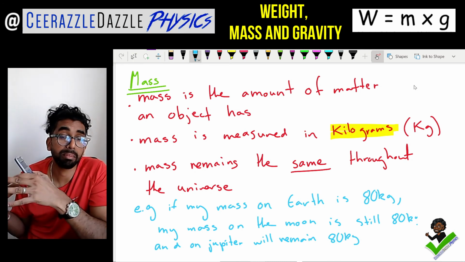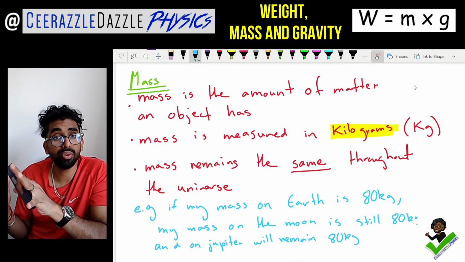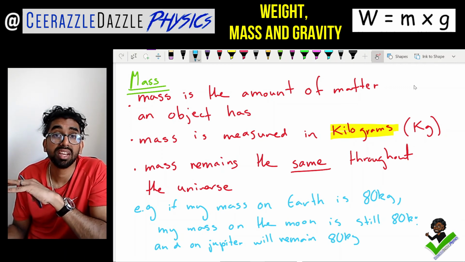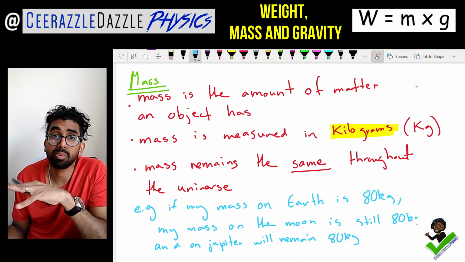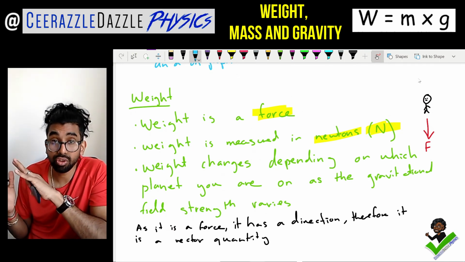Good example, my mass is 80 kilograms, so on Earth it's 80 kilograms. You take me to the moon, it's 80 kilograms. You take me to Jupiter, my mass still remains 80 kilograms. So from there, we then talked about what on Earth is weight. Weight is a force, and obviously forces are measured in newtons, guys.